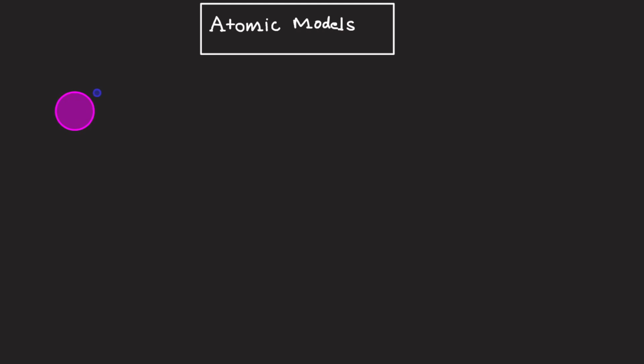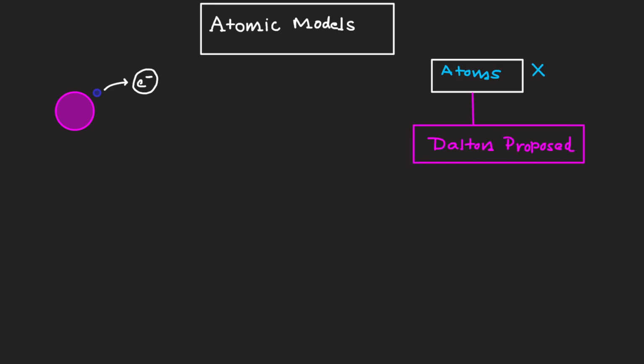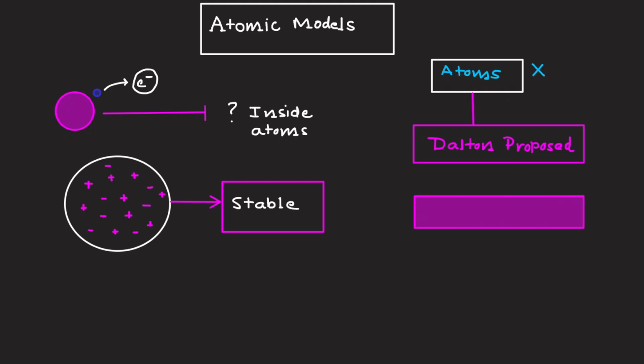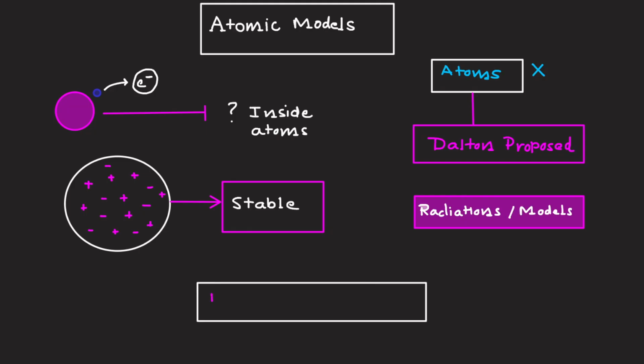After the discovery of electrons, it became clear that atoms were not indivisible, as Dalton had proposed. But what exactly is inside an atom? How are the positive and negative charges arranged? What keeps atoms stable? To answer these, scientists explored radiation phenomena and developed atomic models, each one refining our view of the atom. Let's journey through these key discoveries and models.